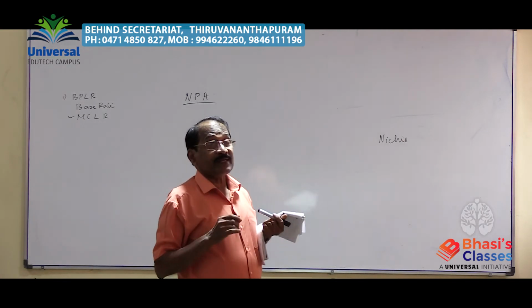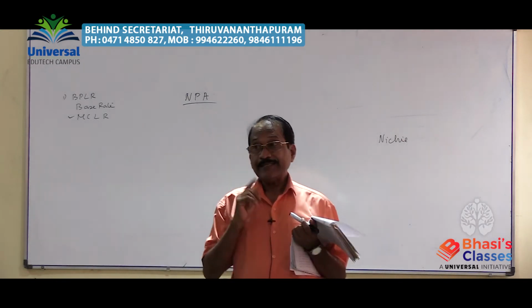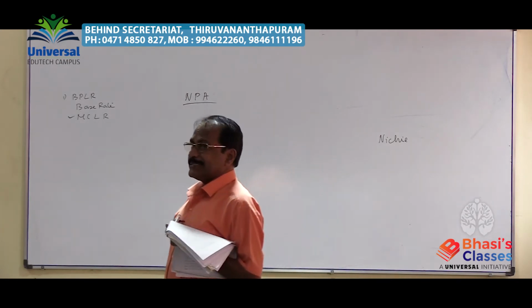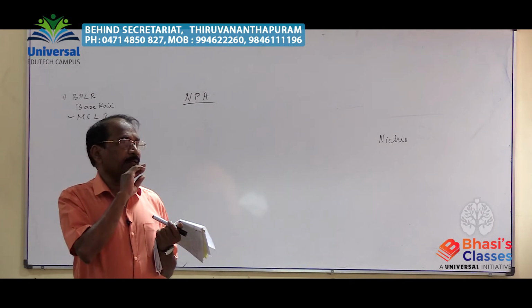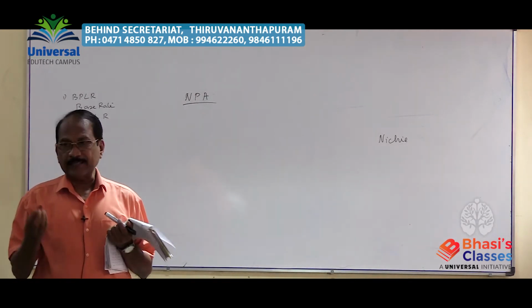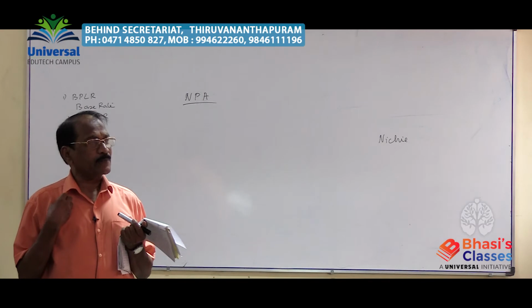What is the minimum number of days required? 90 days. Commercial bank will wait for 90 days to see whether the man is coming back and paying at least the interest or a small amount of the principal.